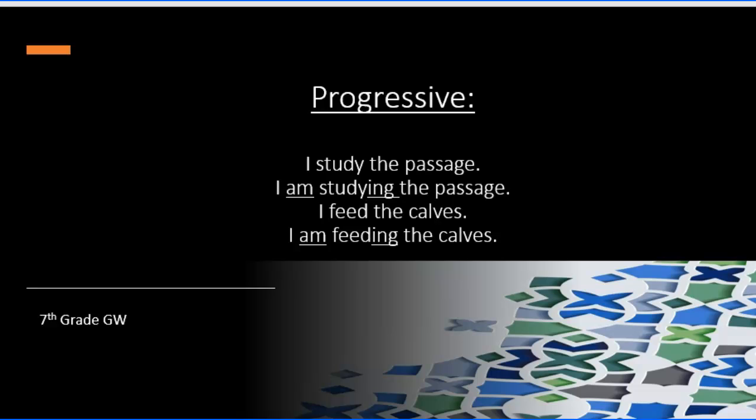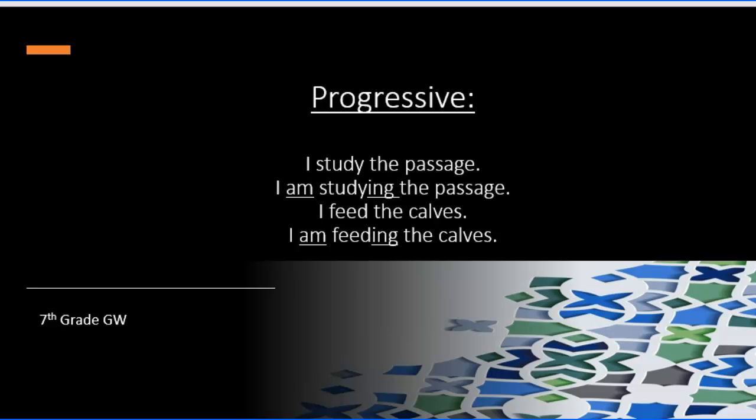Let me give you an example. Maybe your mom pops in your room and says, "Are you studying that passage?" And you look at her and you know you've been studying and working hard, and you say, "I am studying the passage," or "I am doing my homework." That's a progressive verb form.